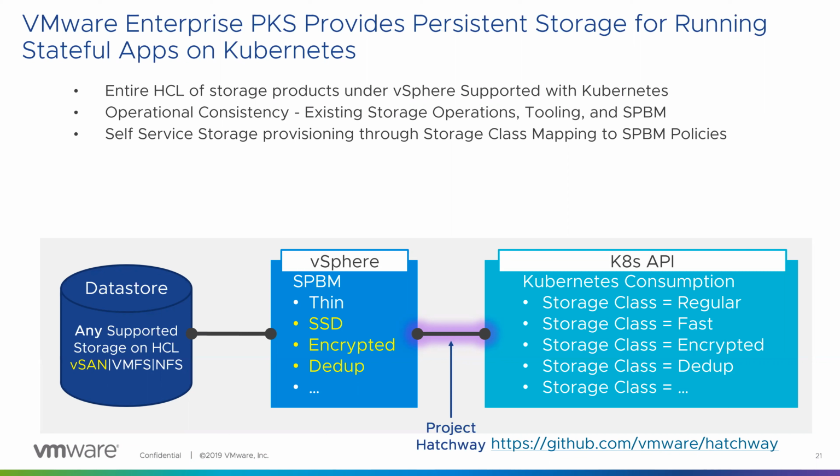But in case we have to persist certain data, then we have to use the out of the box storage. And this is the advantage of Project Hatchway, this is the GitHub link. You can see it has a lot of good data. It offers storage infrastructure choices for container environments from HCI.